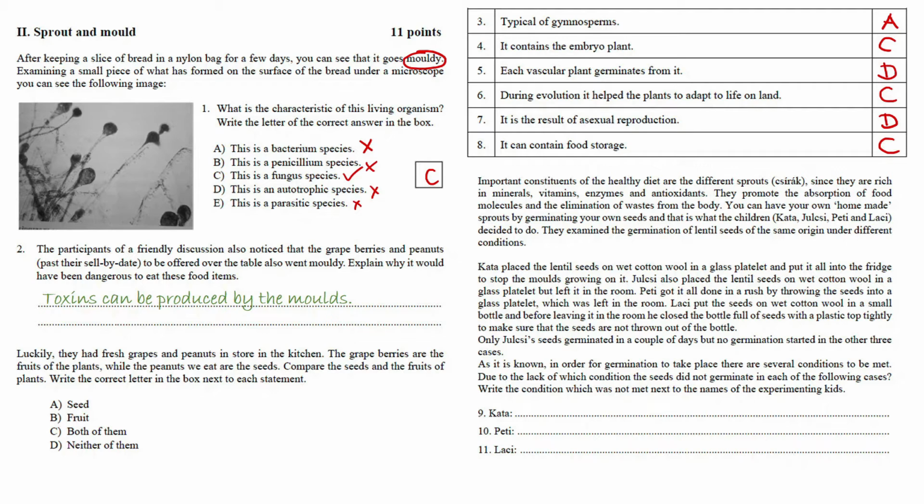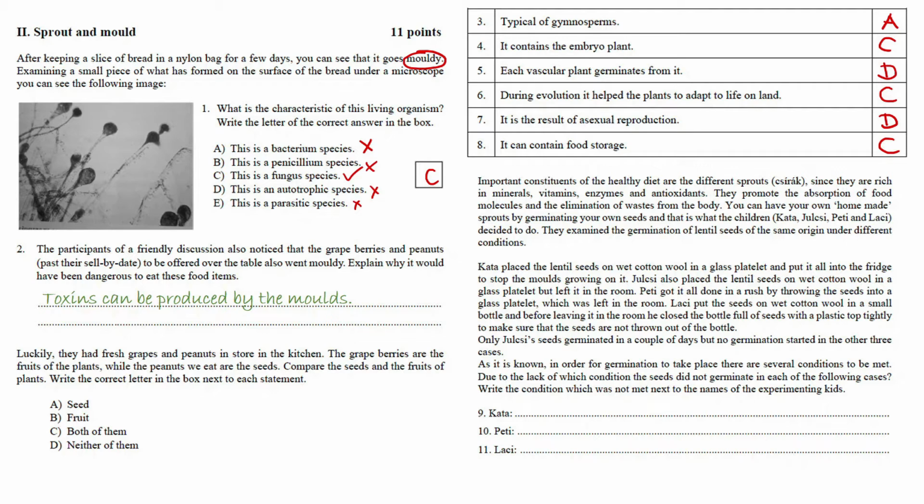Only Jócsi's seeds germinated in a couple of days, but no germination started in the other 3 cases. As it is known, in order for germination to take place, there are several conditions to be met. Due to the lack of which condition the seeds did not germinate in each of the following cases, write the conditions which were not met next to the names of the experimenting kids.